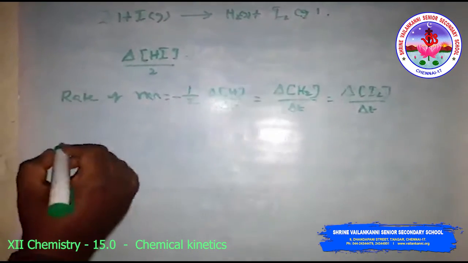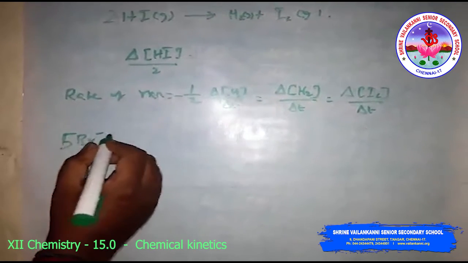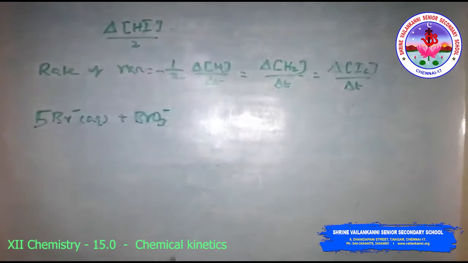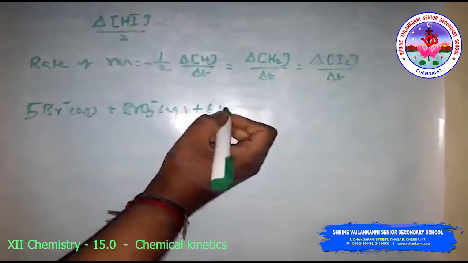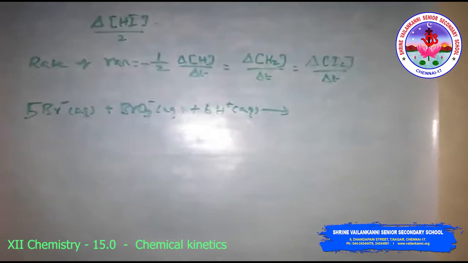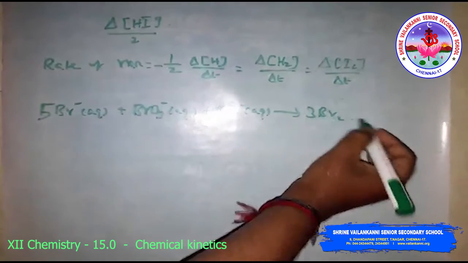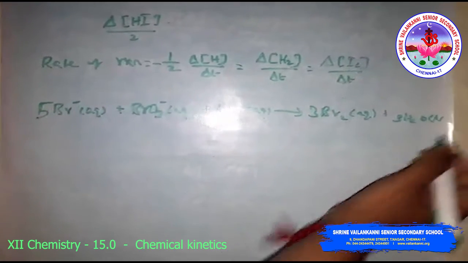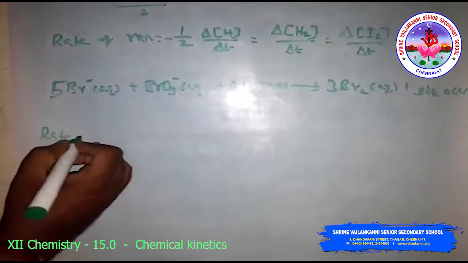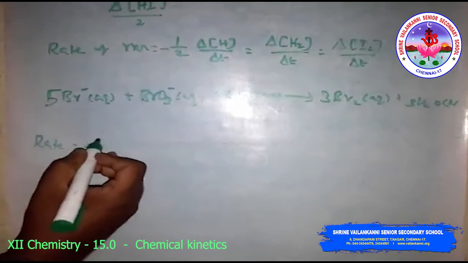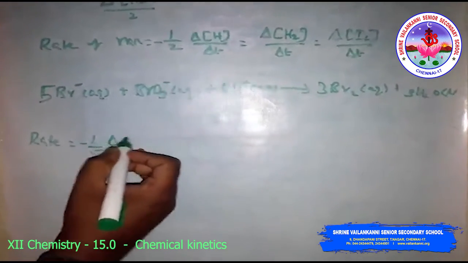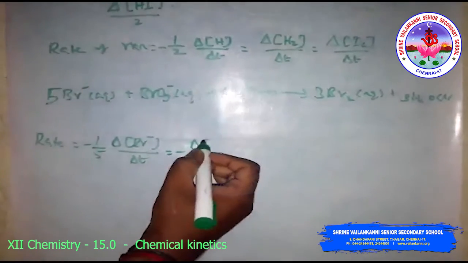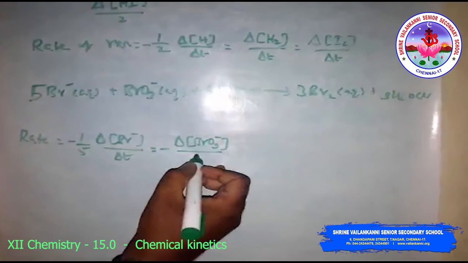Similarly, for the reaction of 5 moles of bromide ion, aqueous, and BrO3 minus, aqueous, and 6 H plus, aqueous, giving 3 moles of bromine, aqueous, and 3 moles of water, liquid, you have to write the rate of reaction. Here there is 1 by 5, so minus 1 by 5 delta Br minus divided by dt, which is equal to minus delta BrO3 minus divided by delta t.